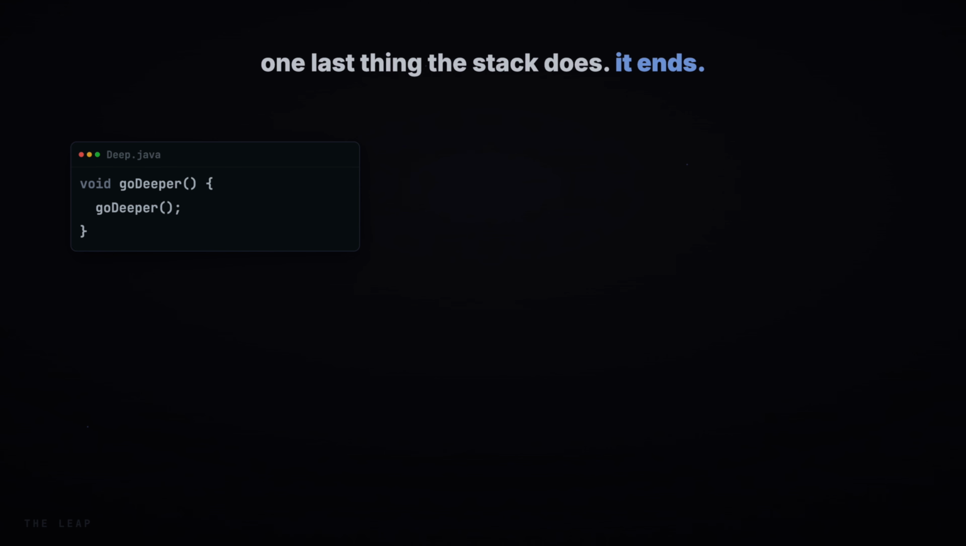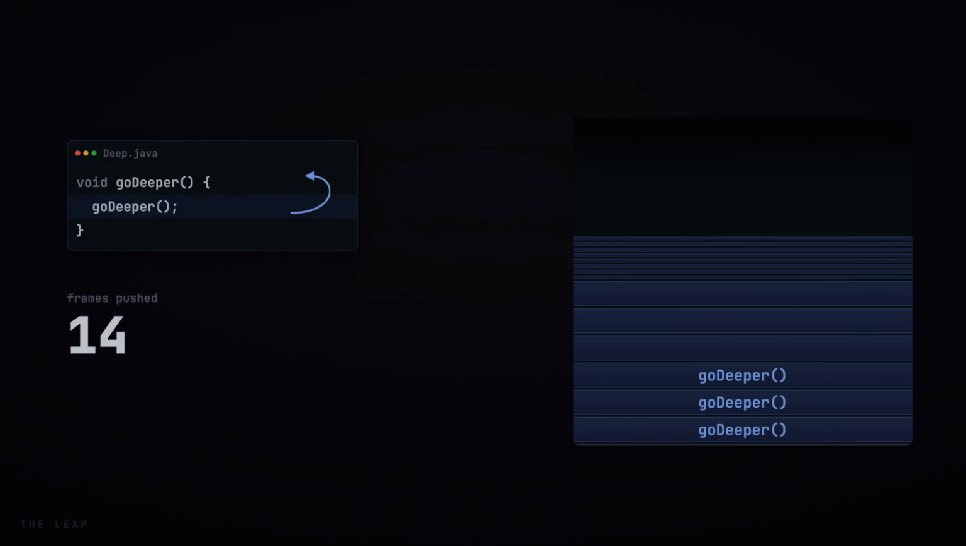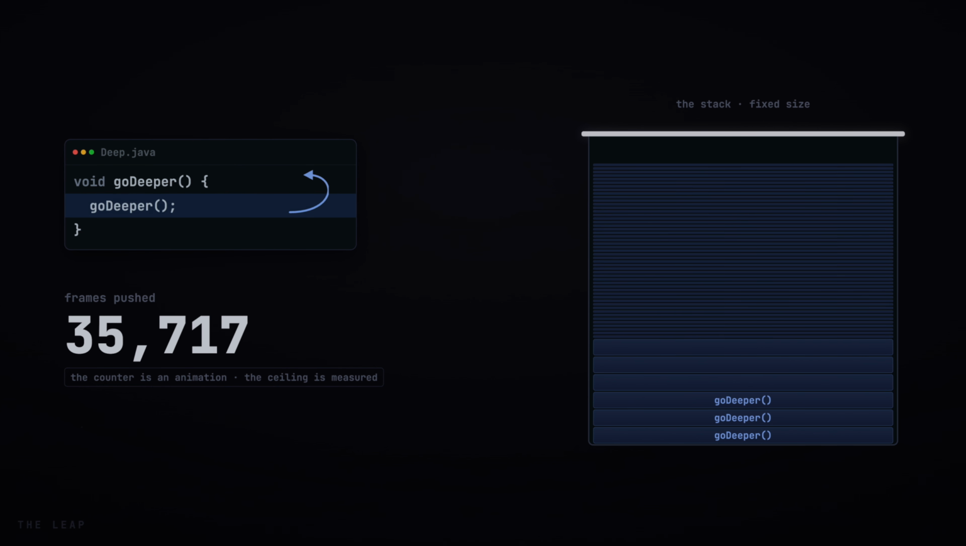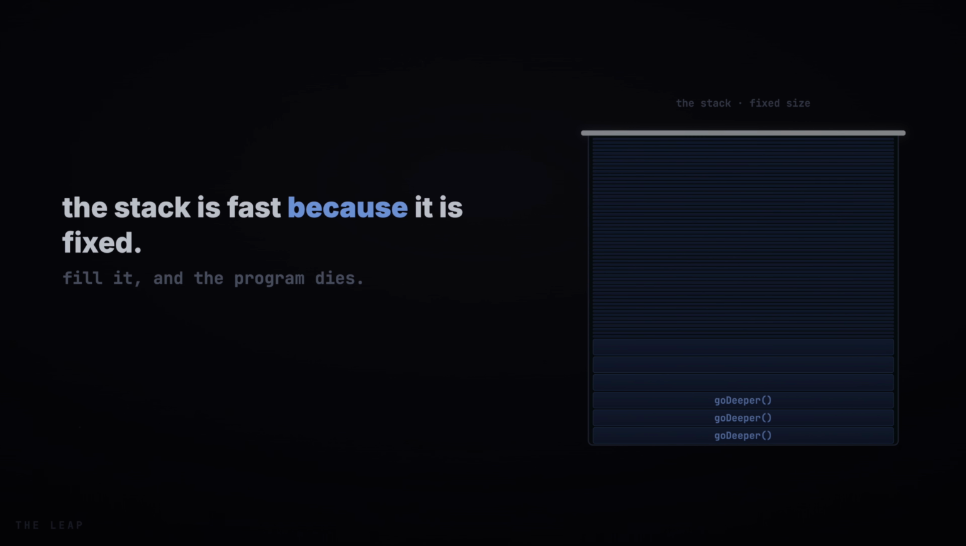The stack does one last thing. It ends. This method calls itself and never stops. So every call adds a frame and nothing pops. Watch the counter. On my machine, it died here. The stack is fast because it is fixed. Fill it and your program dies.